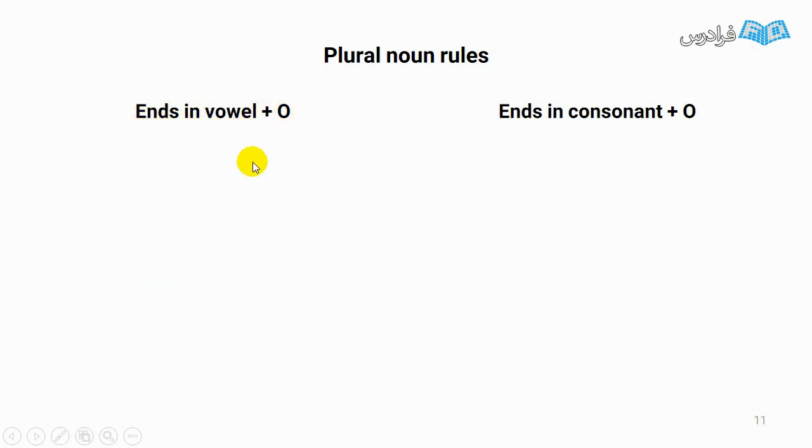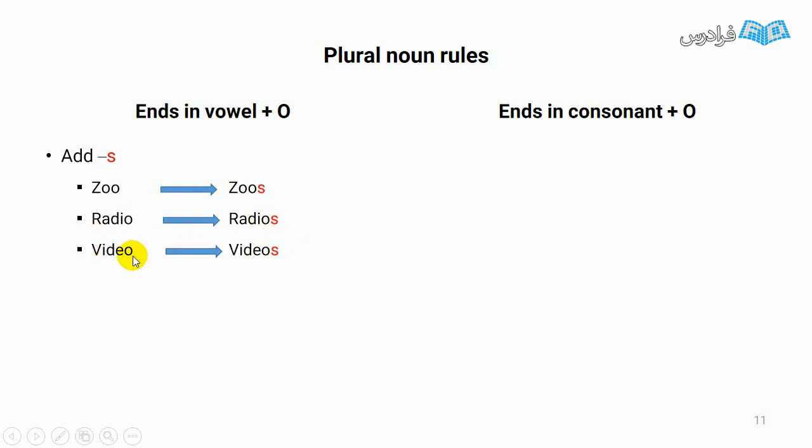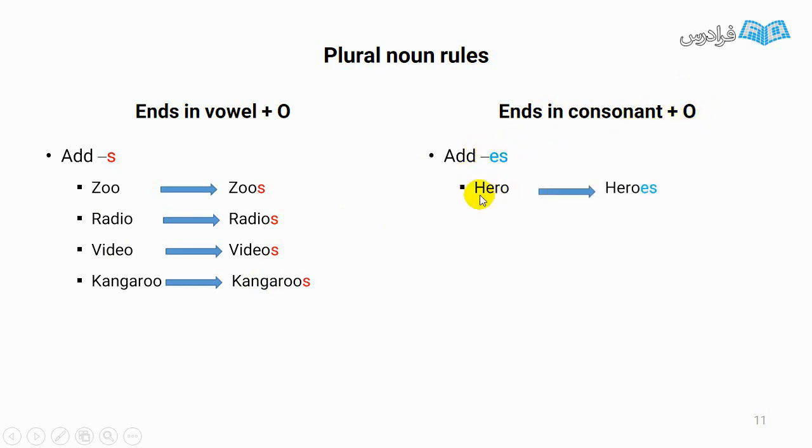Some nouns end in vowel and o. What about them? We have to add s. Like this: vowel and o. Zoos. Vowel and o. We add s. Or vowel and o. But some nouns end in consonant and o. Then we have to add es. Words like hero, heroes, echo, echoes, tomato, tomatoes.